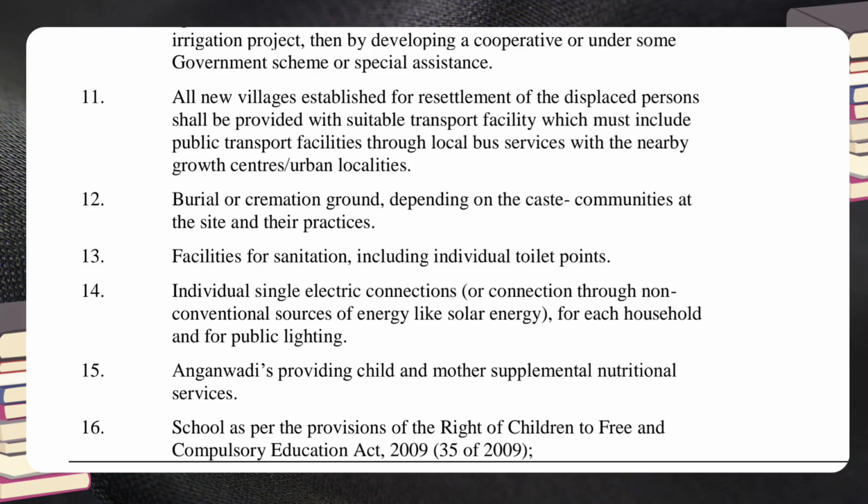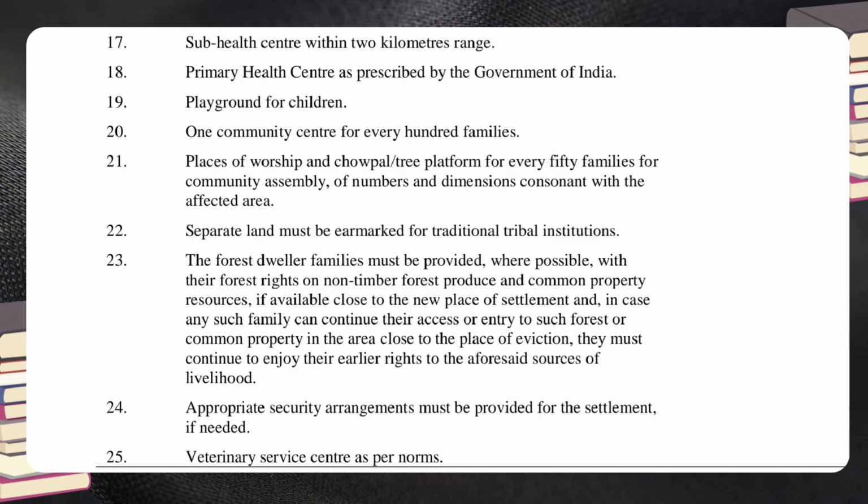School as per the provisions of the Right of Children to Free and Compulsory Education Act, 2009. 17. Sub-health center within 2 km range. 18. Primary health center as prescribed by the Government of India. 19. Playground for children. 20. One community center for every 100 families.